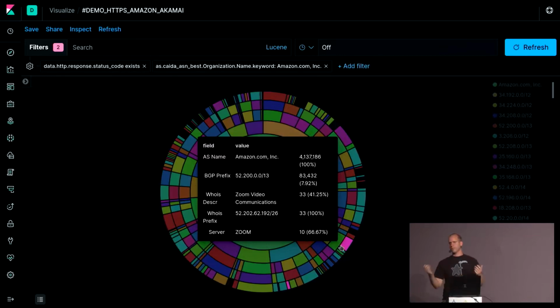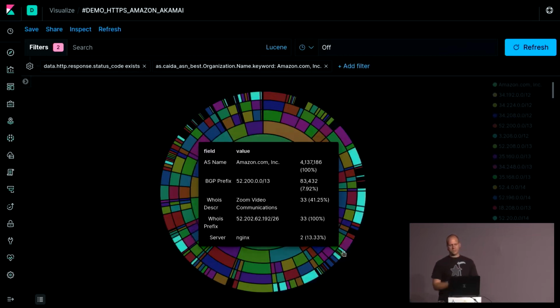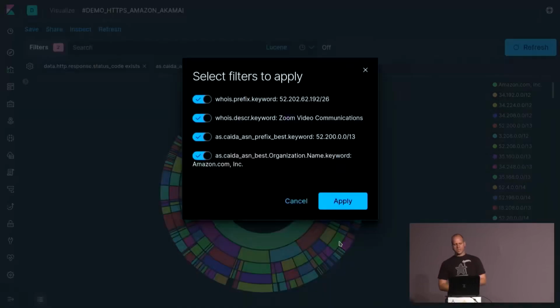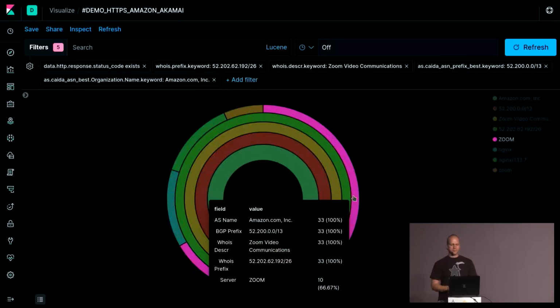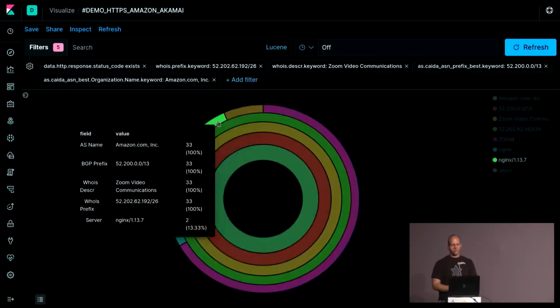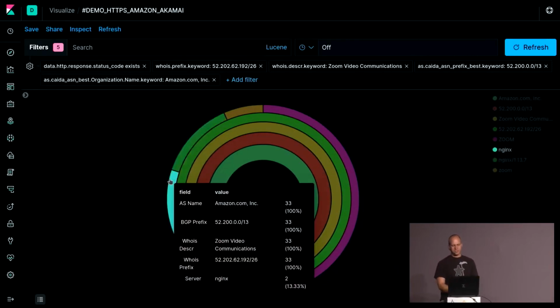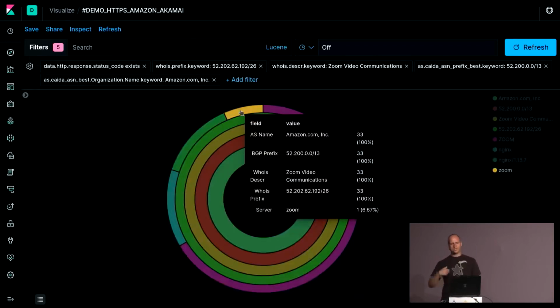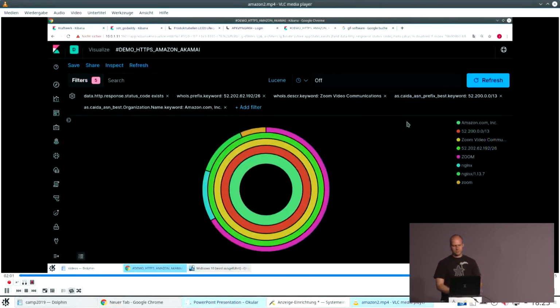Zoom is a very well-known video conference communication system, and here you can see which kind of service they use. We will click on it and say, okay, I'm interested in how Zoom, which is hosted on Amazon, is structured. They are using a lot of services just called Zoom, but they also use some 1.13.7 service from Nginx, and also some Nginx without any kind of version information in the end. So using autonomous system information, BGP prefixes, and also whois information gives you a very good overview about the structure of an autonomous system and about the internet itself.